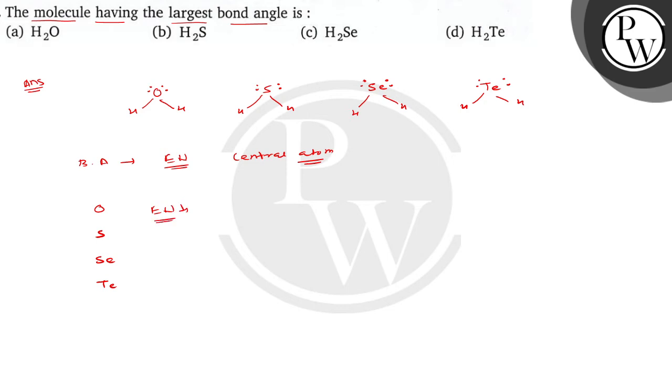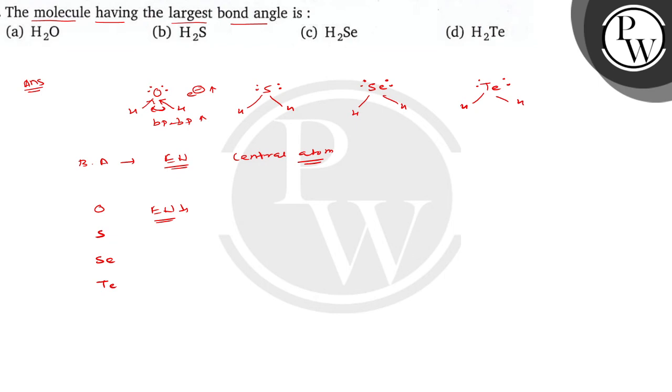So what happens? The bond pair of electrons are more attracted towards oxygen. And here at the central atom the electron density increases. Due to the high electronegativity of the central atom, electron density increases near the central atom, and due to that the bond pair repulsion increases, and that leads to an increase in the bond angle.